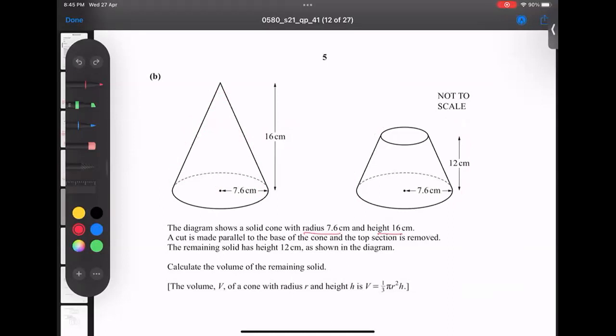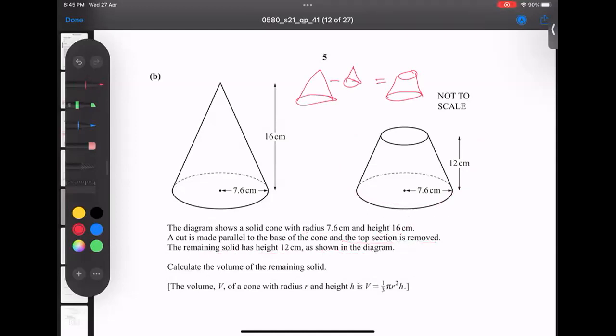So the cut is made parallel to the base of the cone and the top section is removed. The remaining solid is shown in this diagram. This is the remaining solid. So how to get the remaining solid from the big cone? From the big cone, subtract the top cone, and we get the remaining solid. I think the plan is very clear. He said to calculate the volume of the remaining solid. So a very interesting part in this question.